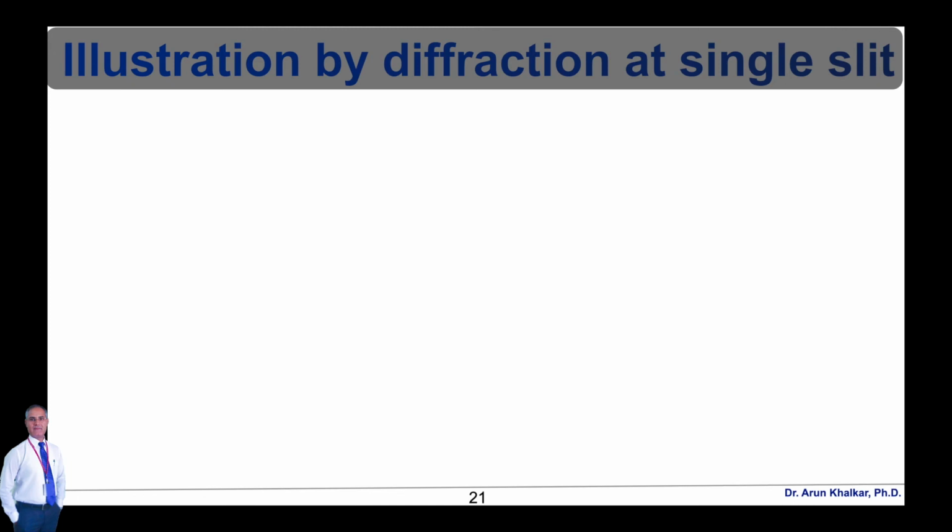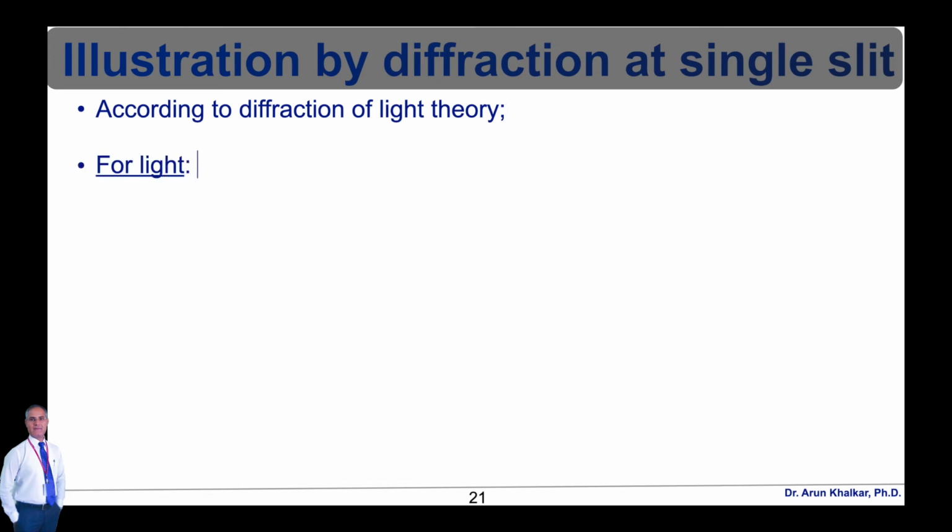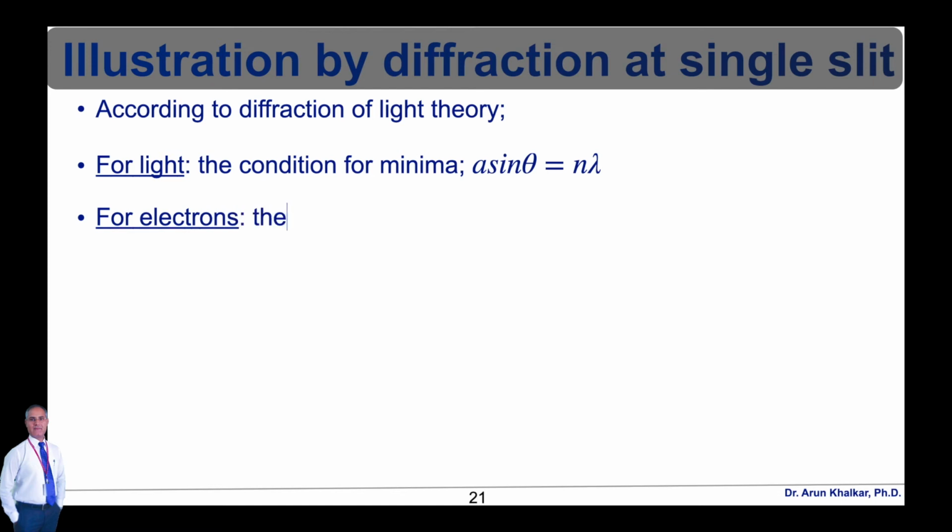For light, the condition satisfied for minima is a sine theta is equal to n lambda. This equation we have already seen in diffraction unit number 1. So a very similar kind of experiment is here. Therefore, the resultant component on the screen on the upper side is h upon lambda into sine of theta, whereas on the lower side it is minus h upon lambda into sine of theta.